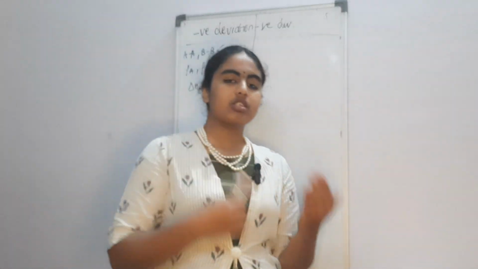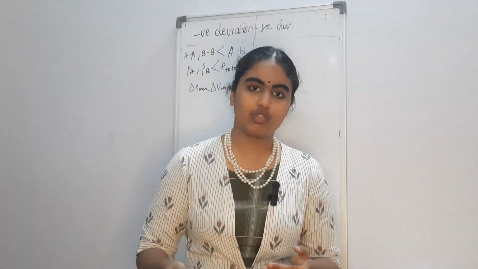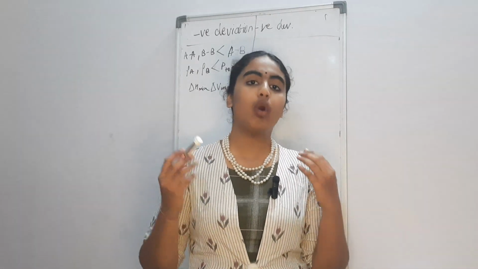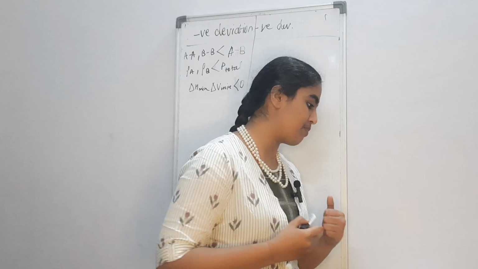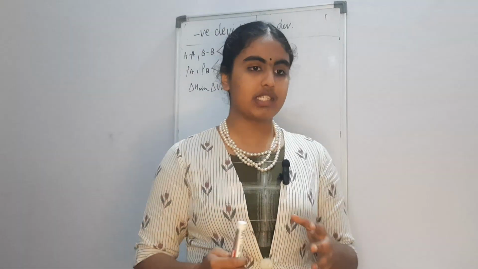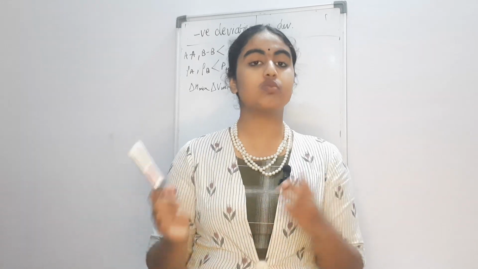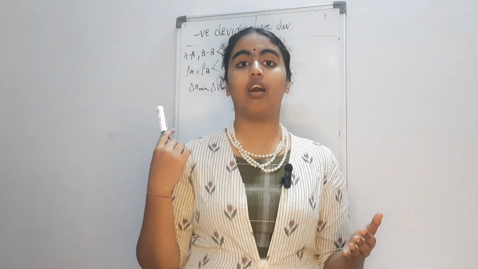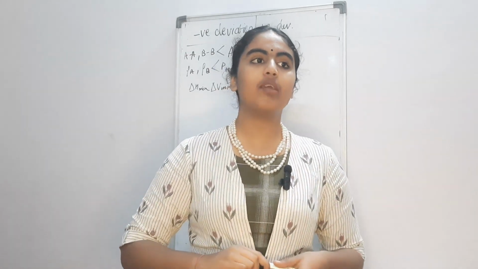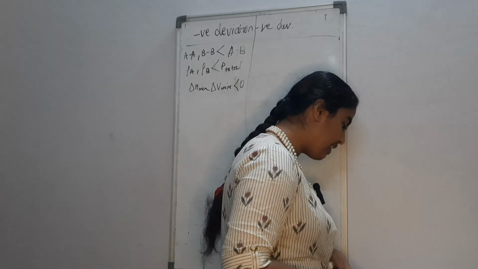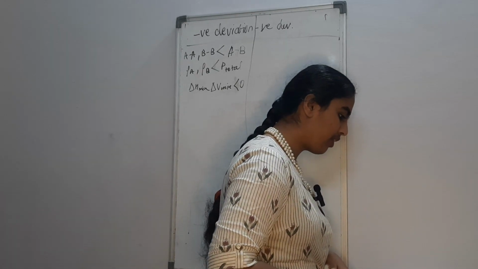Now, positive deviation and negative deviation solutions give rise to something called azeotropes. Now, what does azeotropes mean? Azeotropes are basically binary solutions with components that boil in the same phase, or that have the boiling point in the same phase. Right.